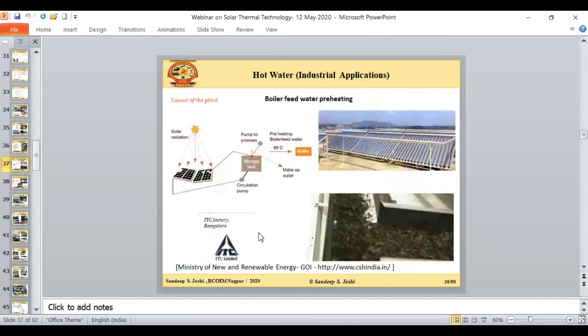Again, this is one industrial application at the ITC factory in Bangalore, and this is the example of boiler preheating water. Again, they are using solar energy for this application. These are some industrial process heat applications.